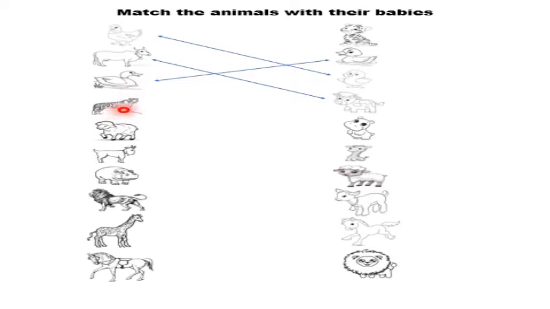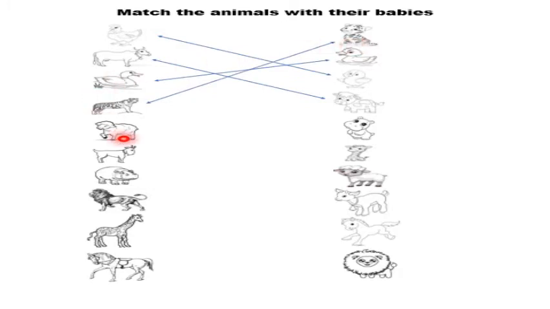Which animal is this? Tiger. Now let's find out the baby of tiger. The baby of tiger is called, let's see, cub. Is this cub a baby of tiger? Yes, this cub is a baby of tiger. So let's match tiger with cub. Very good.